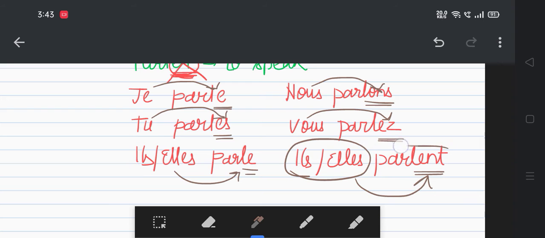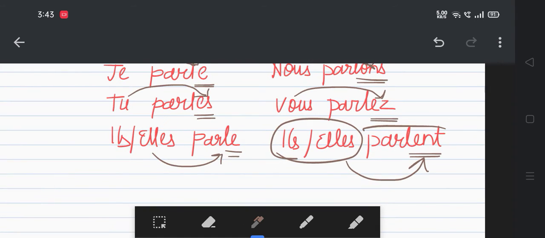So it is something that you have to memorize. It's really important that you know. Basically, in French, if you want to form any sentence, you have to know these verb conjugations.